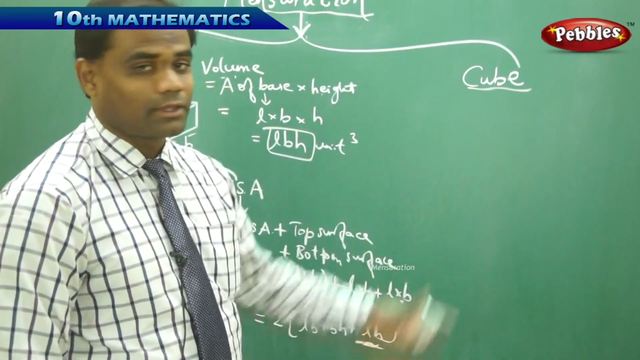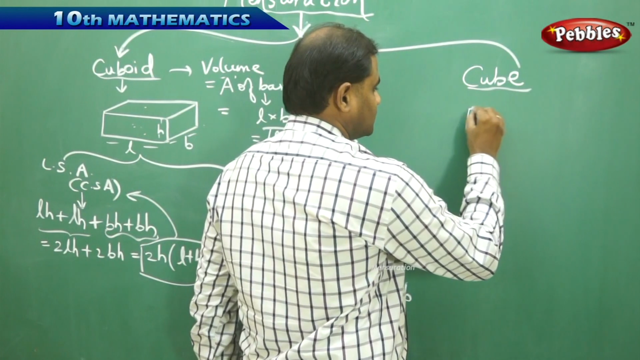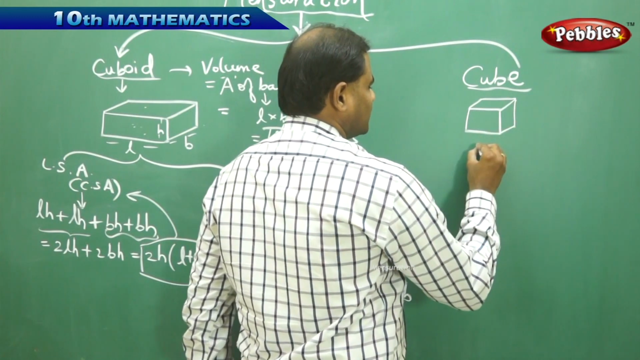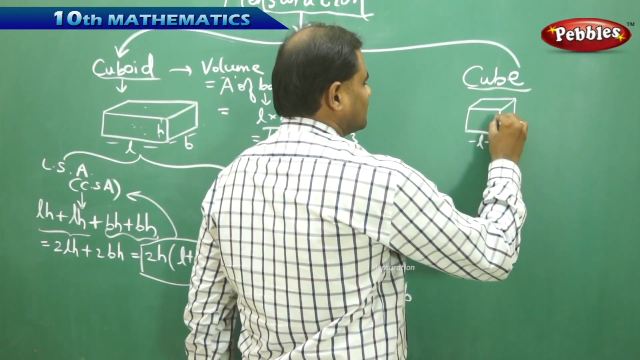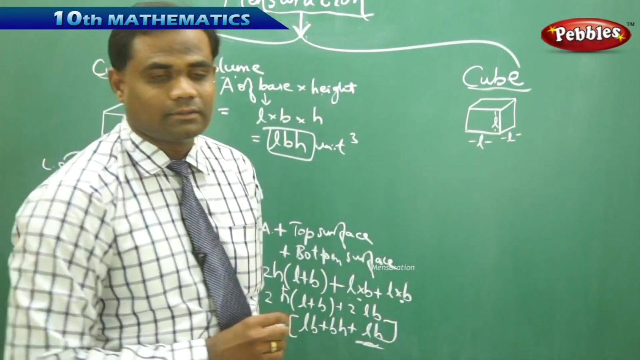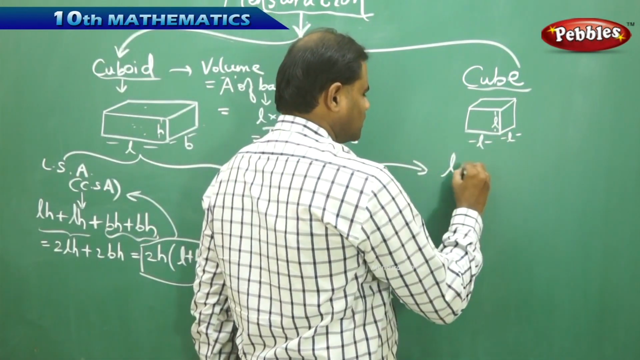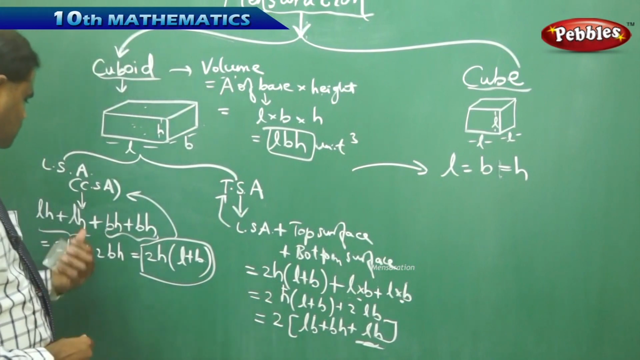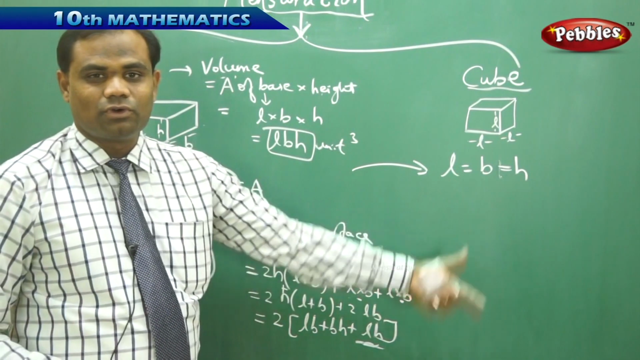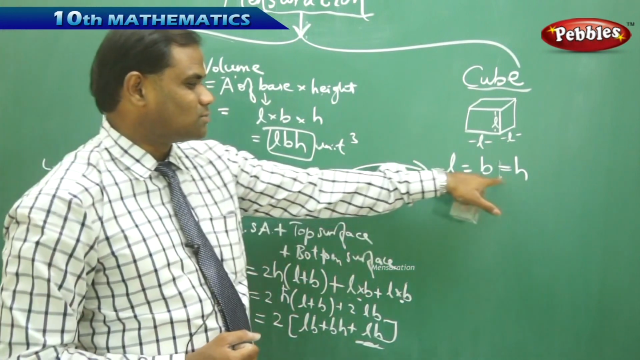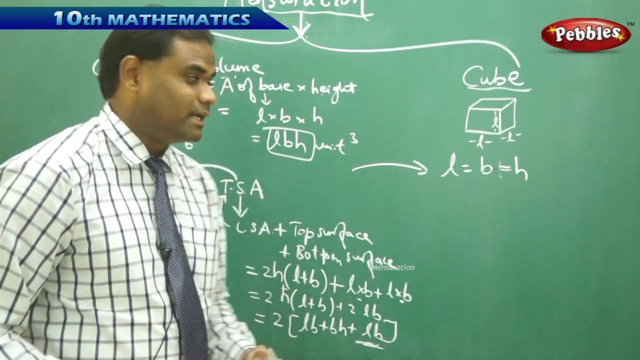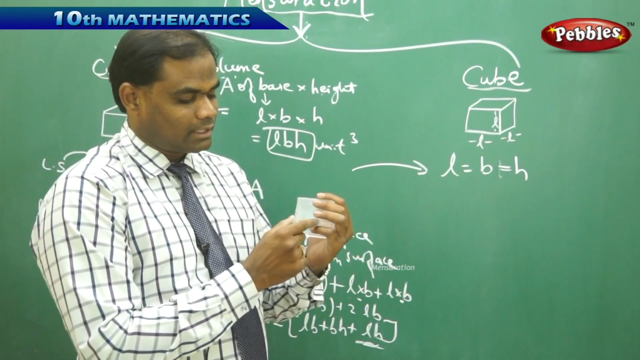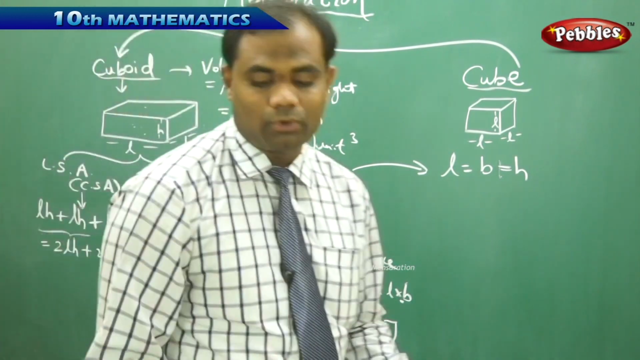Therefore, in the case of a cube, where each side is L, L and L, the cuboid reduces to a cube if L is equal to B is equal to H. If I derive the formulas for a cuboid, then the respective formulas for a cube are obtained by substituting L equal to B equal to H. So let's see how we can derive the formulas for a cube, with length, breadth and height each being equal.